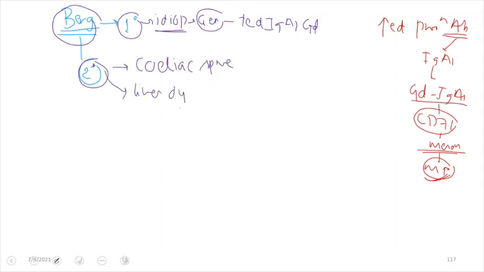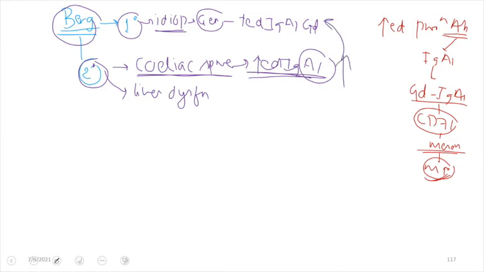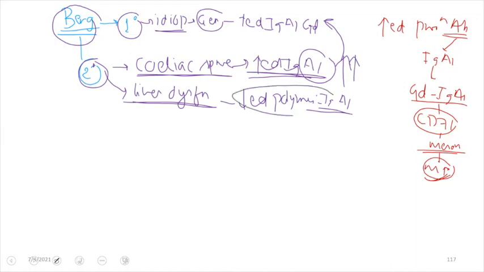So see, in this secondary condition, for example celiac sprue, it is an inflammatory condition in the GI tract, and that will lead to increased production of IgA antibody, because the major defense mechanism of our body in the mucosal system is production of IgA antibody, and this IgA antibody will be abnormal. So it is self-explanatory. And in case of liver dysfunction, there will be decreased clearance of the polymeric IgA1 antibody, and because of this increased polymeric antibody will exist in the serum.